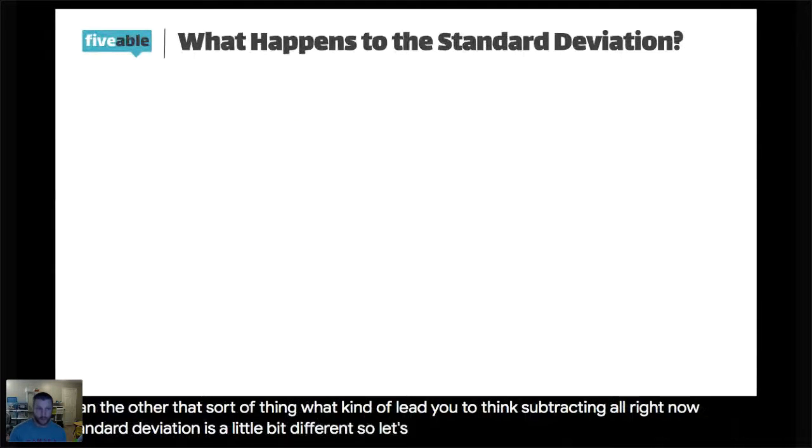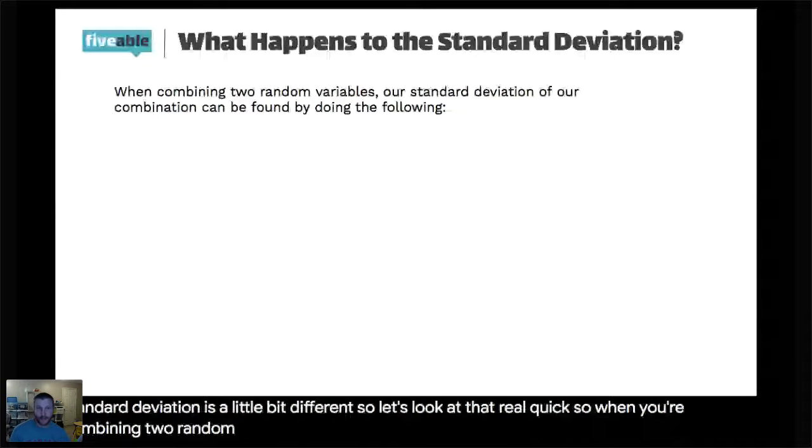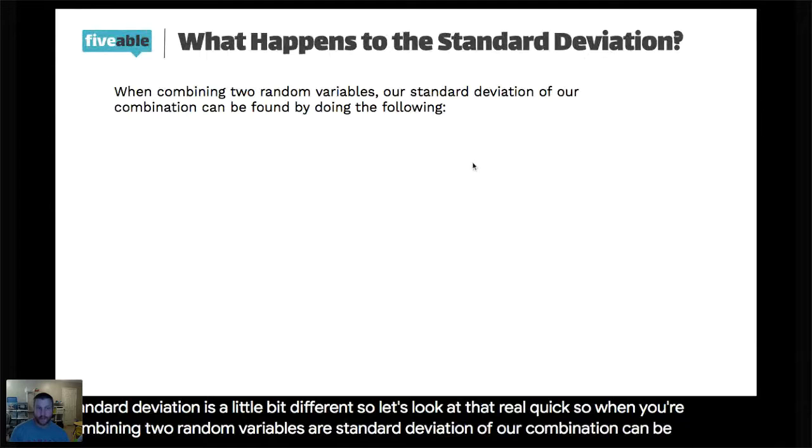So let's look at that real quick. When you're combining 2 random variables, the standard deviation of our combination can be found by doing the following.